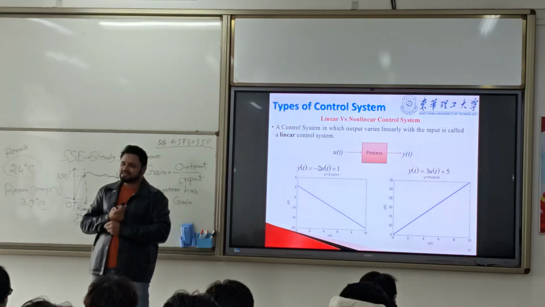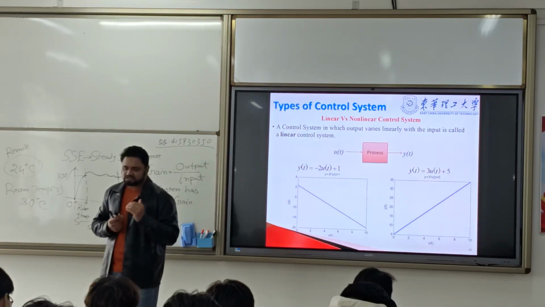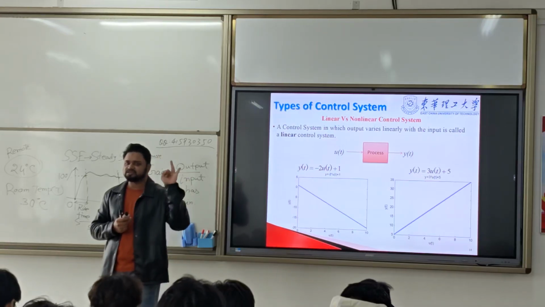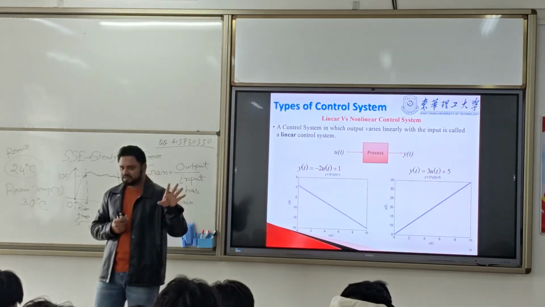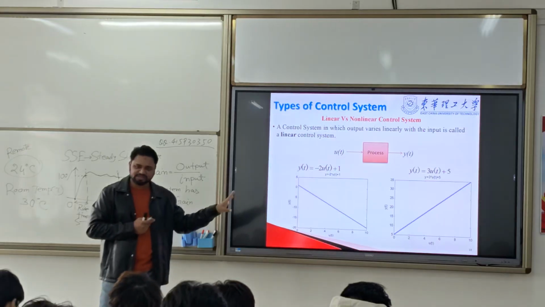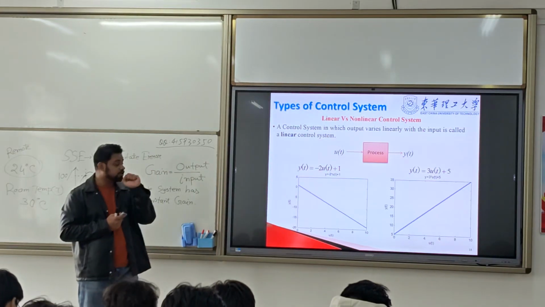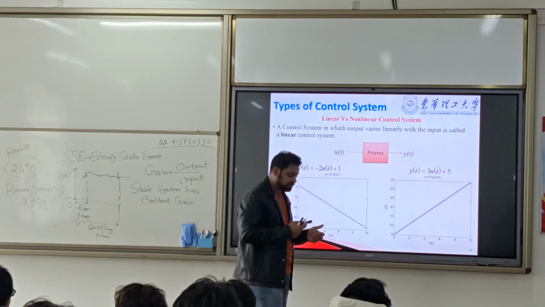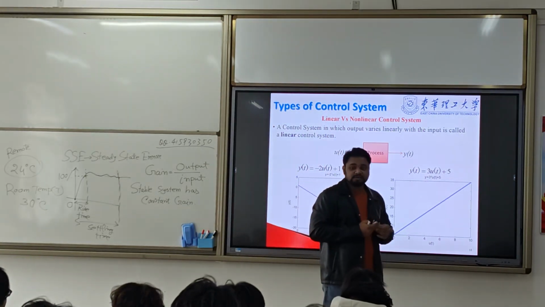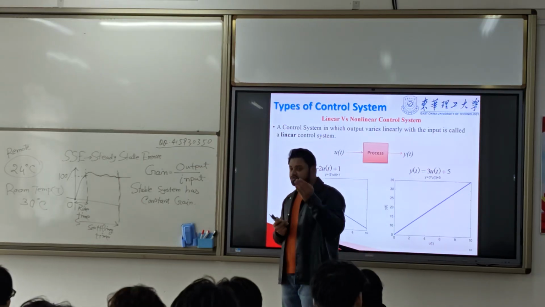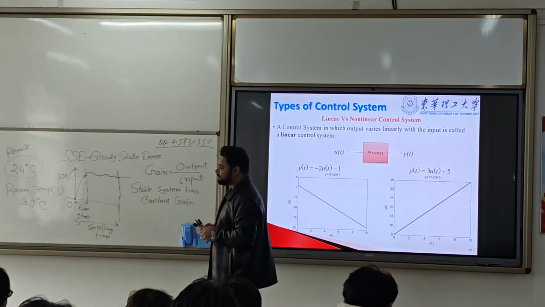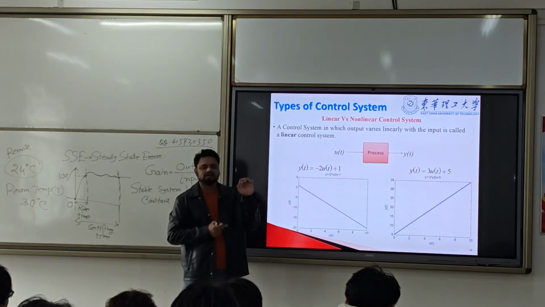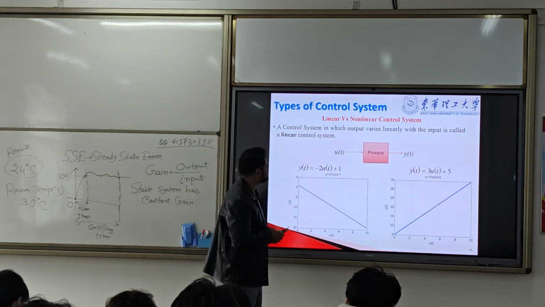Alright, so these are the technical terms of the control system. We have seen two types of control system: open loop and closed loop control system. Closed loop control system, we call it feedback control system. Simply, that's what we have seen. Now we will talk about the technical different types of control system. Technically, there are some other control systems as well. So first of all, we will talk about two different types of systems. One is called linear and non-linear control system.